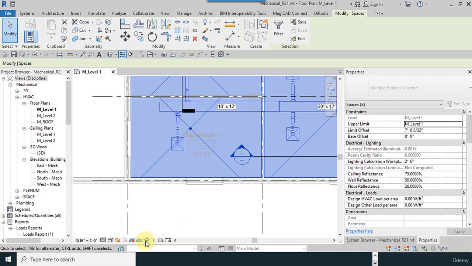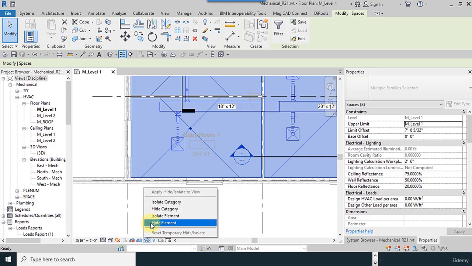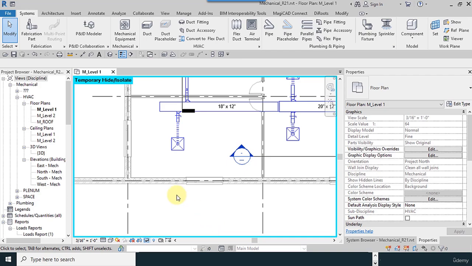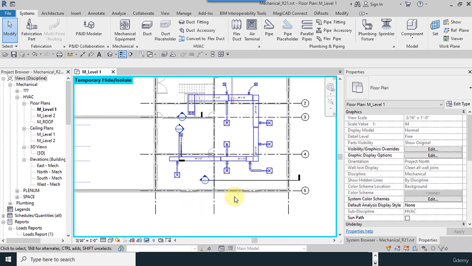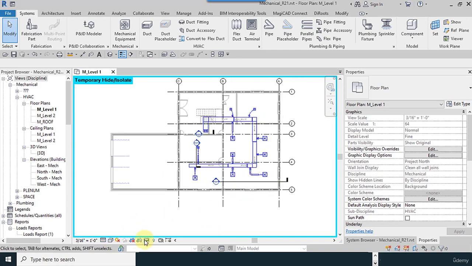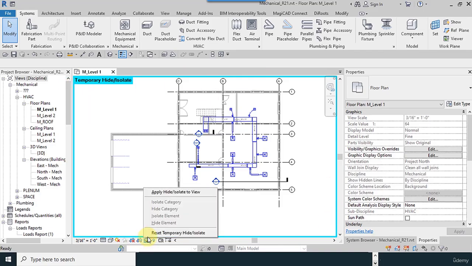We have the temporary hide isolate tool here, and hide element. Our tags were gone. So this is temporary. This green, blue-green window means temporary.